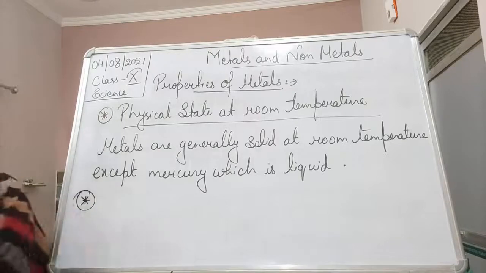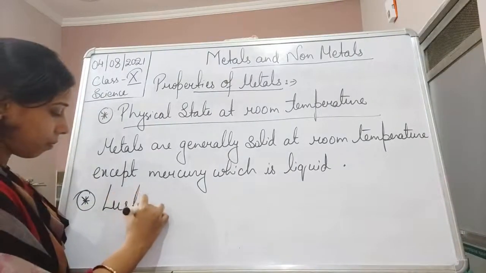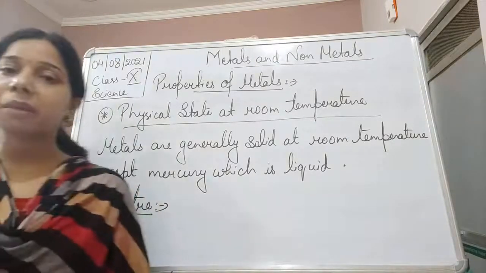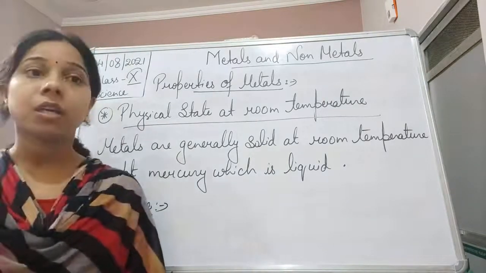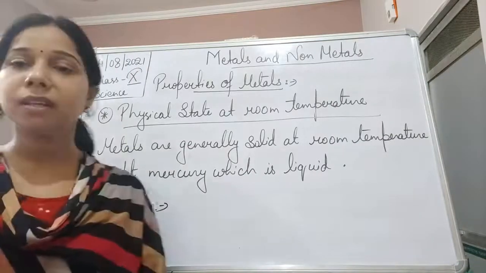The second physical property is luster. All the metals are generally lustrous, students. Lustrous means they have a shining surface. So metals are generally lustrous.